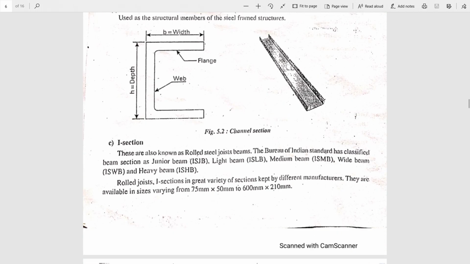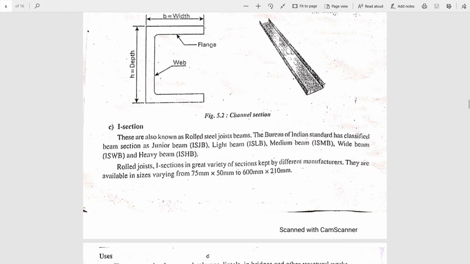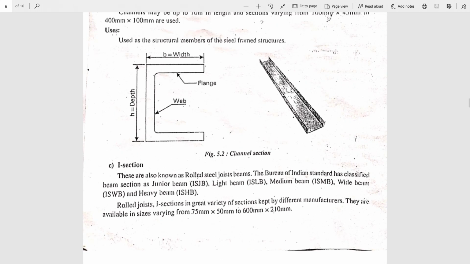Next is eye section. It resembles the shape of an eye, hence it is known as eye section. Eye section is available in different sections varying from 75 mm by 50 mm to 600 mm by 210 mm.